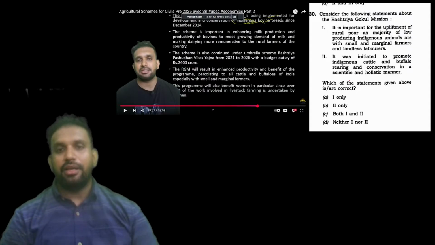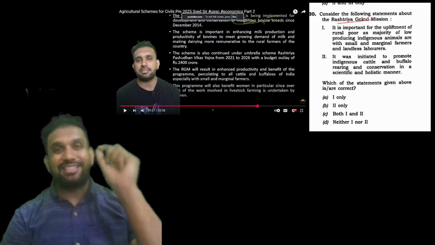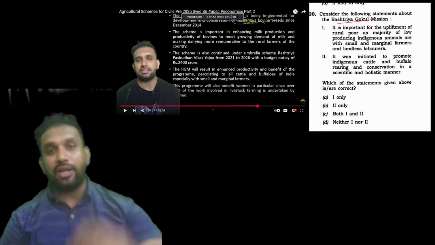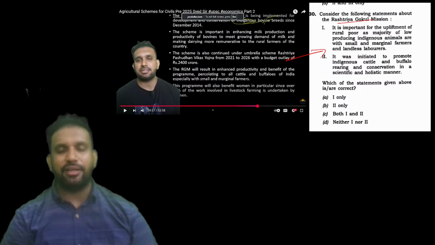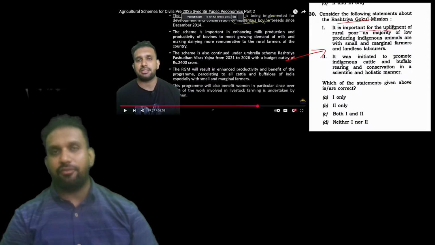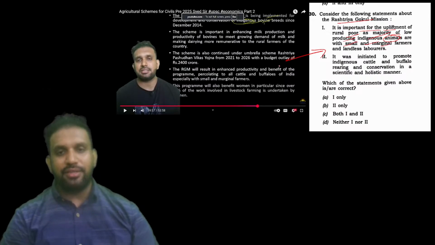Now, Rashtriya Gokul Mission, my dear students. Statement to statement, point to point, whatever we discussed just 3 days before the examination, exactly that question got replicated in UPSC Prelims 2025. The first statement says it is important for the upliftment of the rural poor, as the majority of low-producing indigenous animals are with small and marginal farmers. Very true.